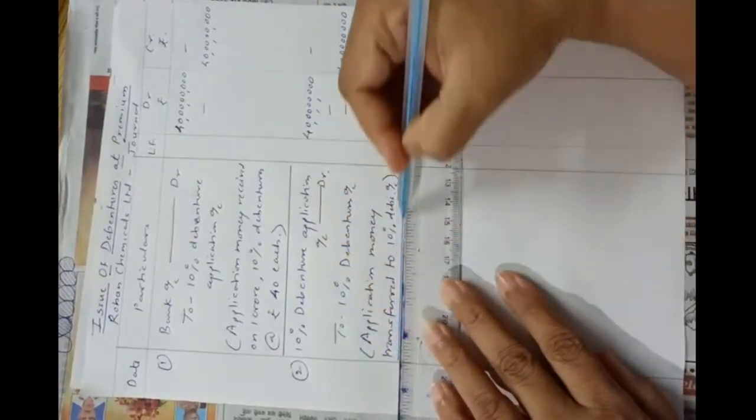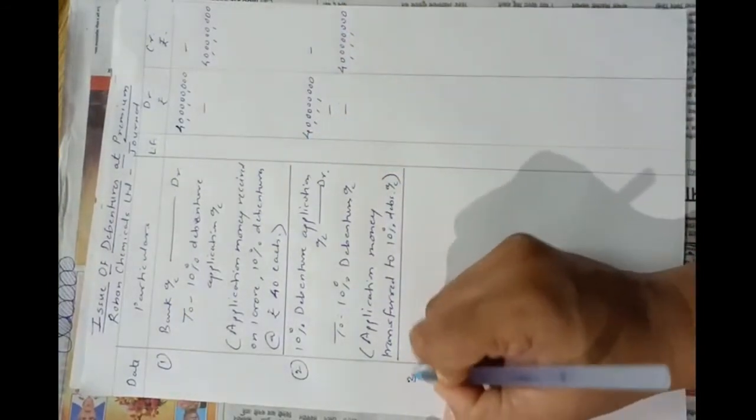Now the entry of allotment money due. See here, 2 installments are given, rupees 40 on application and rupees 70 on allotment. So in rupees 70, 60 will be of original amount and 10 rupees will be premium. Okay, so in allotment money due, we have to include security premium reserve also.